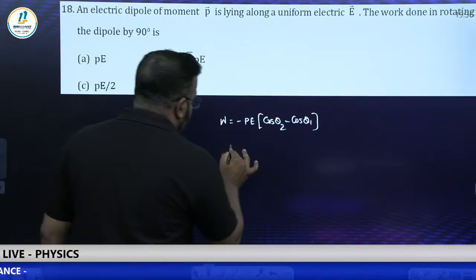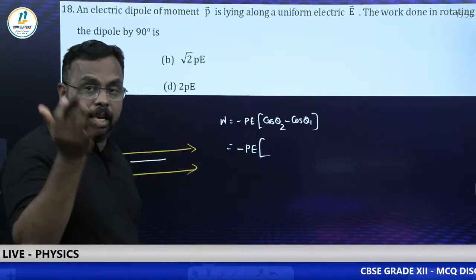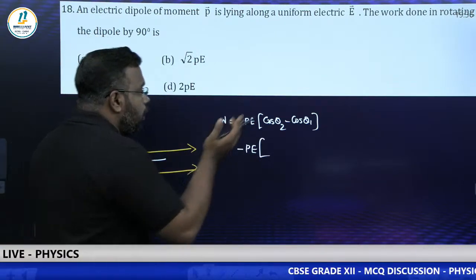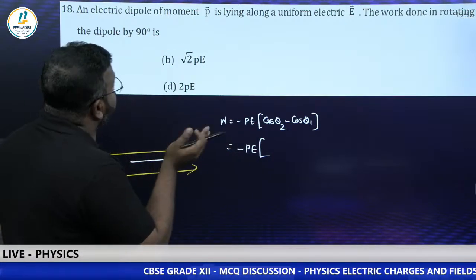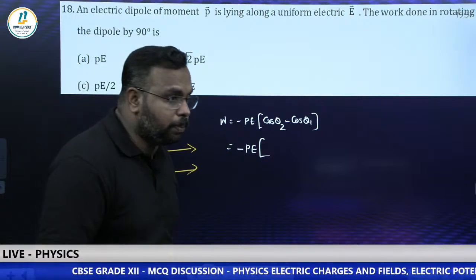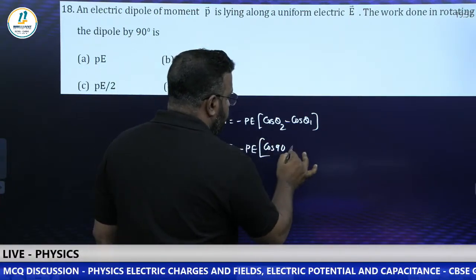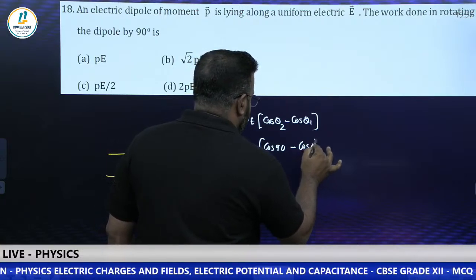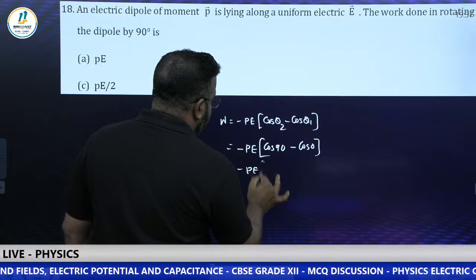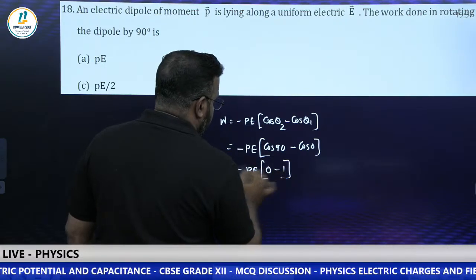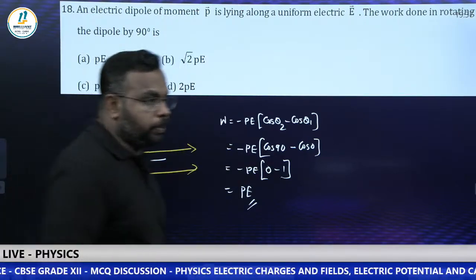So here we can substitute it. It is minus PE into, what is the final angle? Initial angle, it is along the direction. Along the direction means theta 1 is what? 0 degree. Theta 2 is 90 degree. Rotate the dipole by 90 degree means 90. Can you substitute and tell me the answer? So we get cos 90 minus cos 0. Okay, so we get minus PE into cos 90 is 0, minus cos 0 is 1. So the answer is PE. Option A. Option A is the right answer.